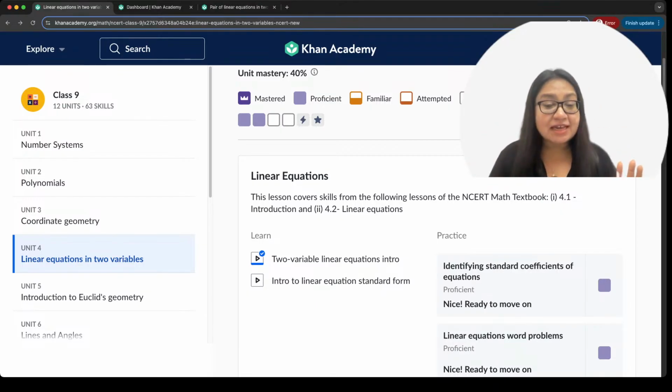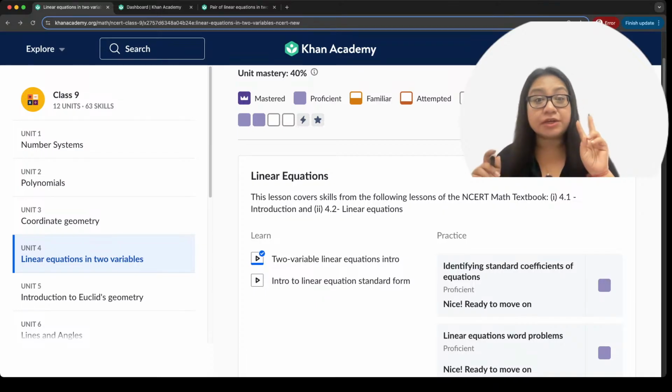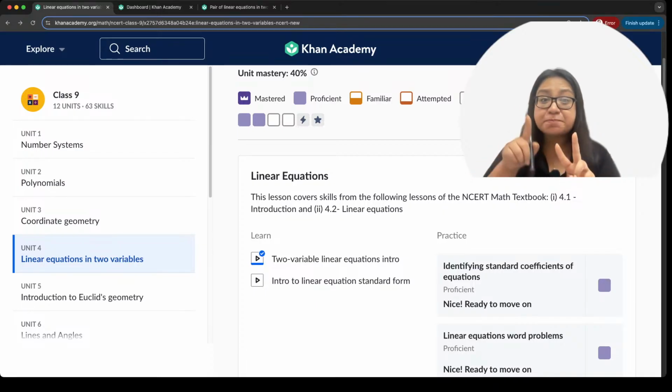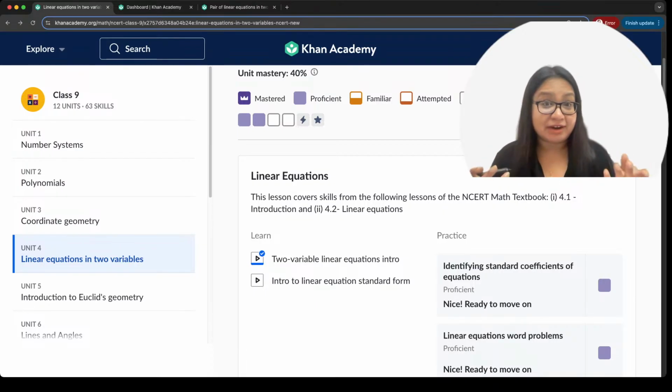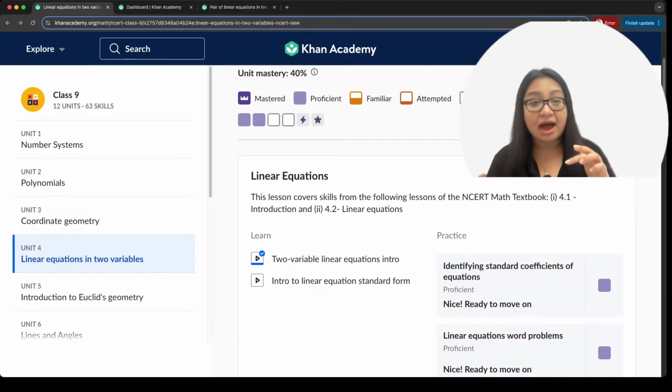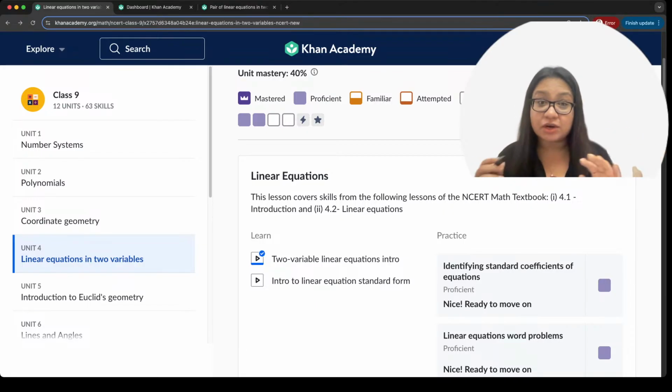Very, very basic. Any equation where there are two variables and the highest power of every variable, so two variables x and y, the highest power is only one. There is no square, there is no cube. Then it is going to be a linear equation. Very simple. And a linear equation in two variables can be graphed on a graph paper on the xy plane and it comes out to be a straight line.